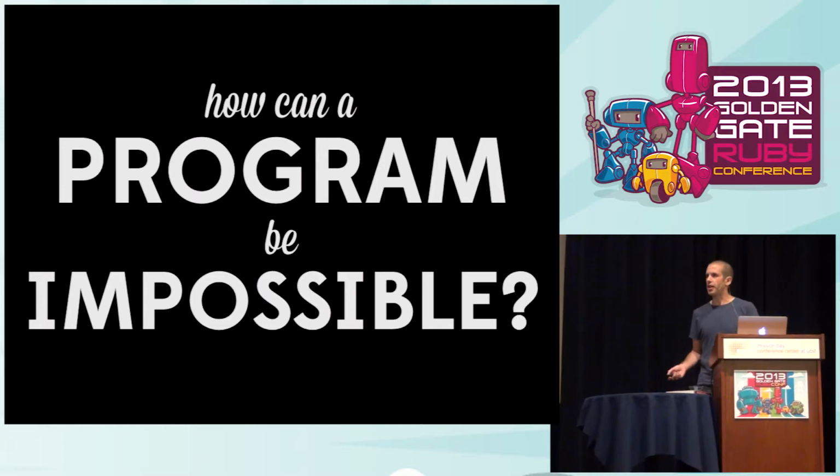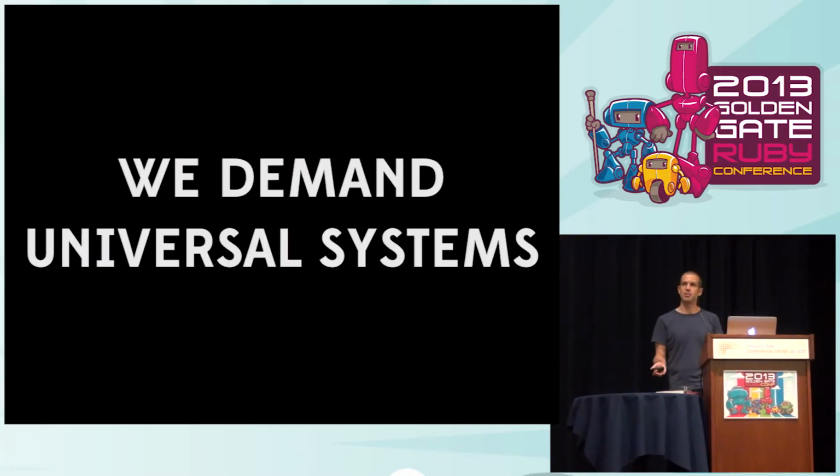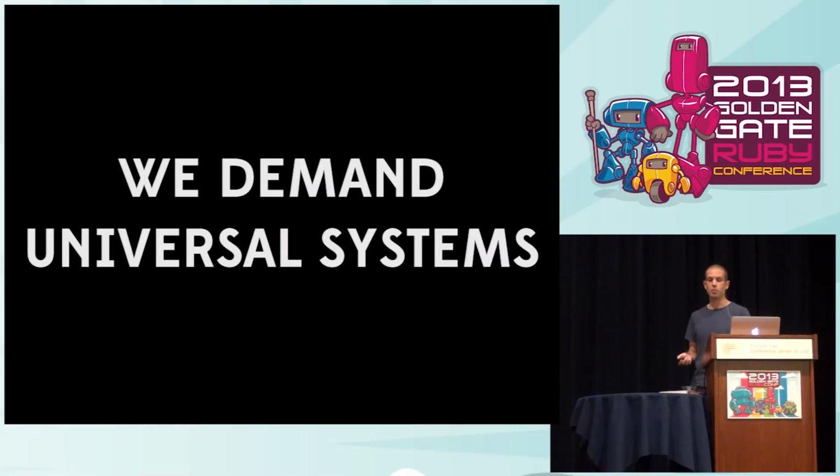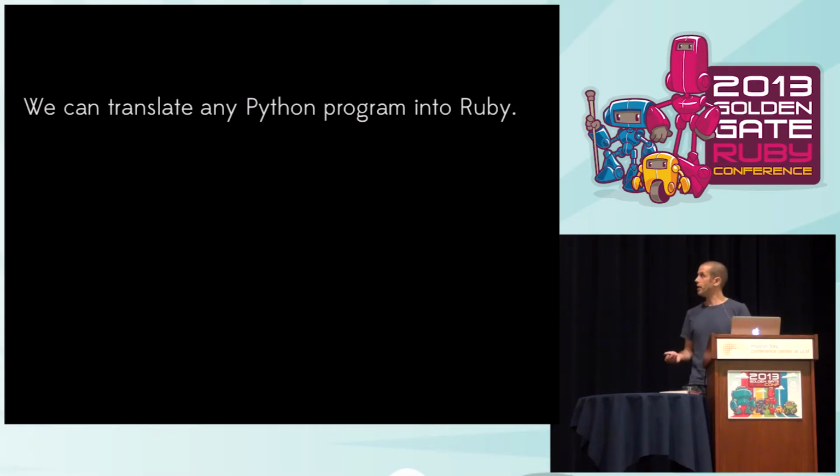The first fact of life is that we collectively demand universal systems. Now, what do I mean by a universal system? Well, I'm sure it's obvious to you that you could take any Python program and translate it into Ruby. You just go through the program, and for every piece of Python syntax, you replace it with a bit of Ruby syntax, and by the time you're done, you have a Ruby program that does the same thing as the Python program you started with. And the fact that you're able to do that doesn't mean that Ruby is some super awesome programming language, although obviously it is.